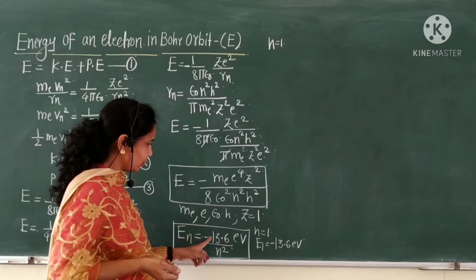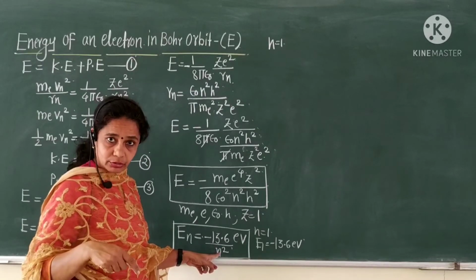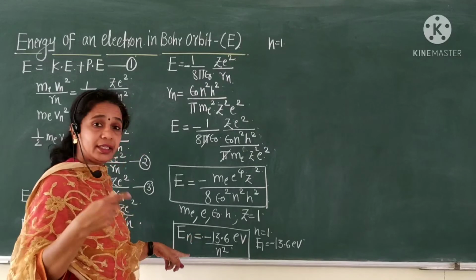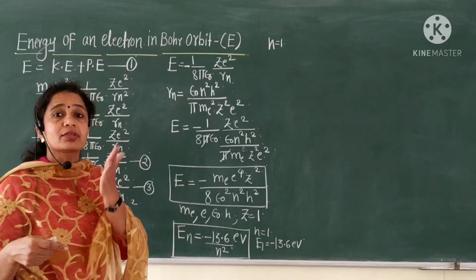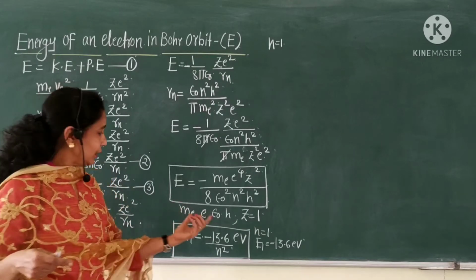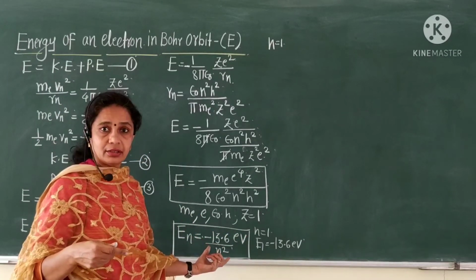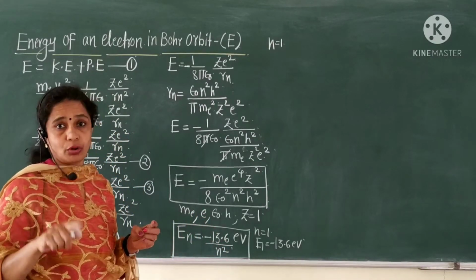Then E2 is equal to minus 13.6 upon 4. You can calculate this. Similarly, E3 is equal to minus 13.6 upon 3 square, which is 9. Therefore, minus 13.6 upon 9. This is the energy of the third orbit.